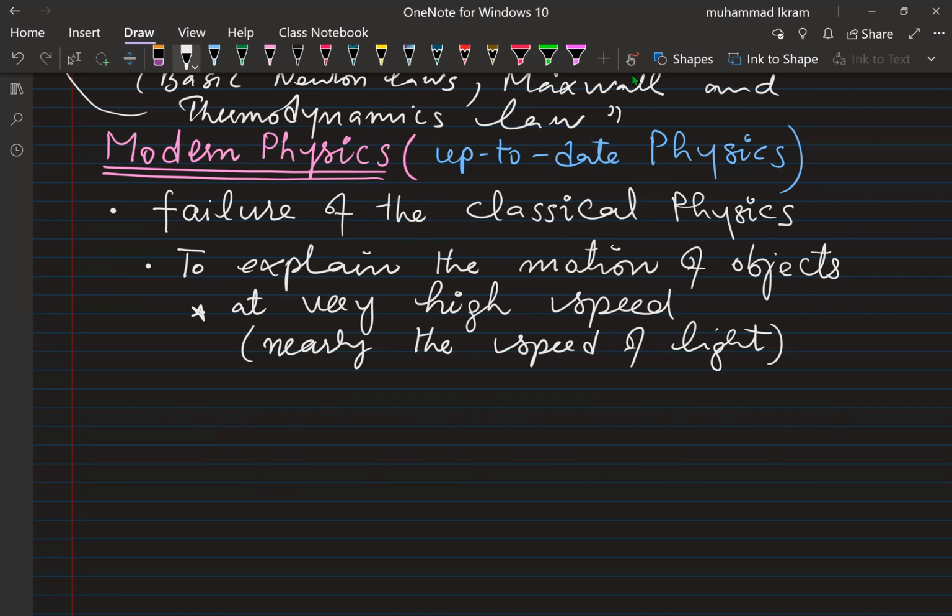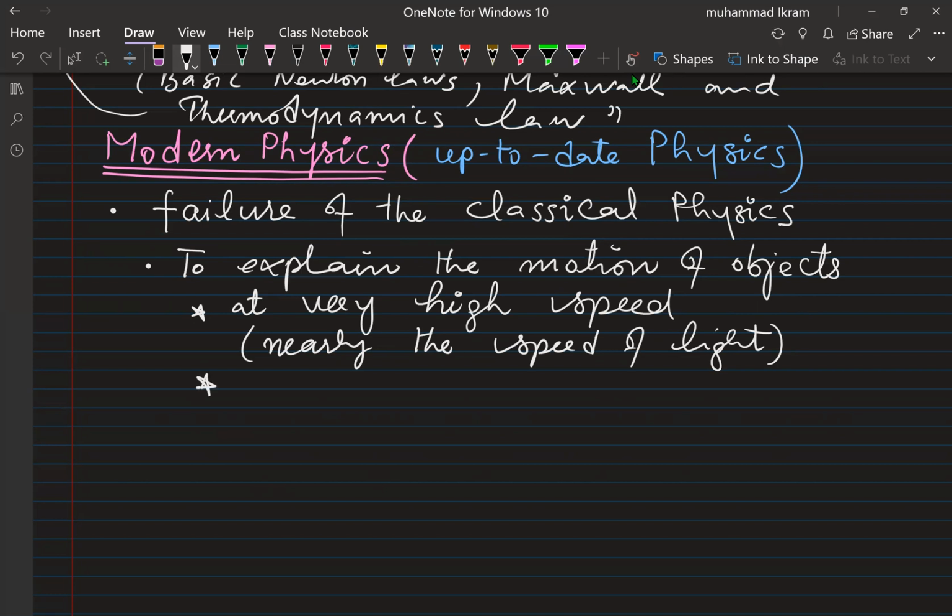So we look toward a better understanding, more comprehensive laws and higher mathematical forms to explain such phenomena.